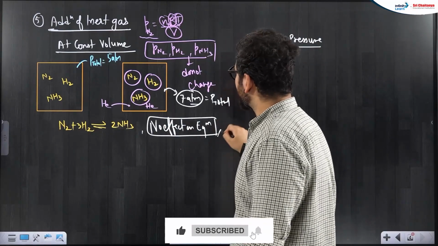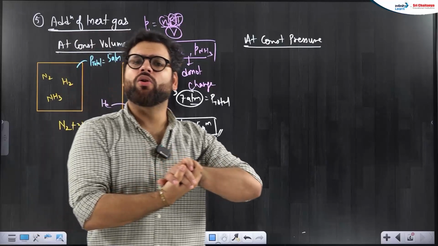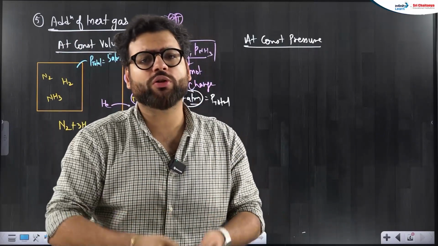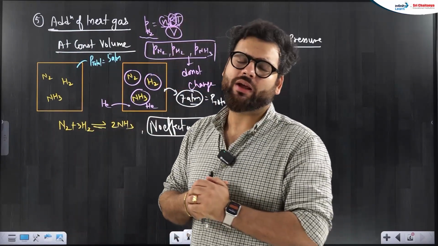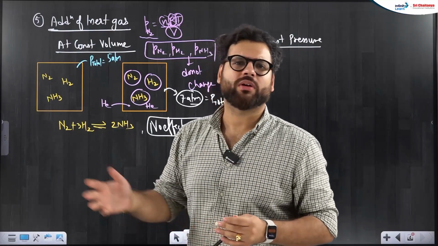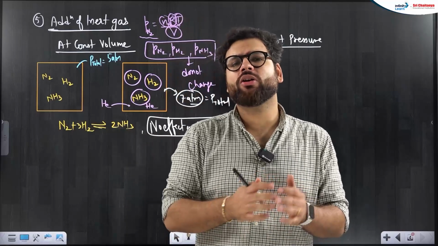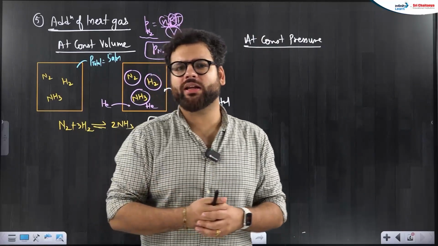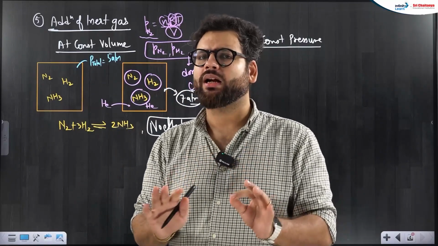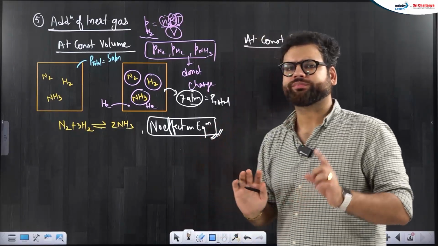Okay, so don't think of it as a pressure increase case. Here pressure increased not due to our forceful compression. We did not increase the pressure like that. We added some extra moles of gas coming from outside, like helium. That increased the pressure, but it did not change the partial pressure of reacting gases. So Q is still undisturbed, reaction is still undisturbed, it is still at equilibrium.